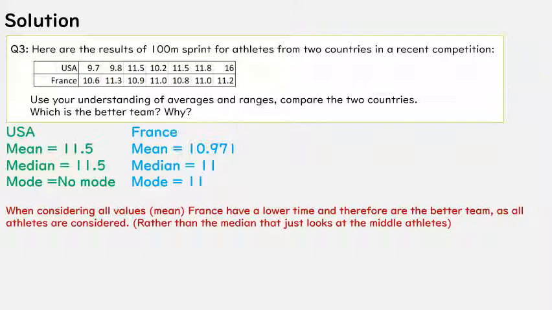So that means actually France had a lower time for the mean when all the values were considered, because every single player's time was added up and divided by how many there were. So France did better, and I would say we'd use the mean for that because all the values are included, whereas the median only looks at the middle two, so that's maybe two of the athletes compared to the whole team, which is considered with the mean.